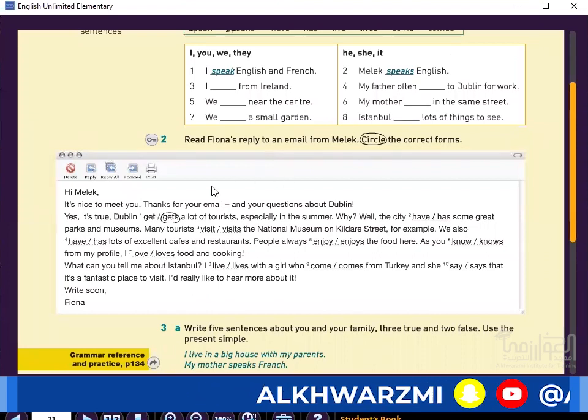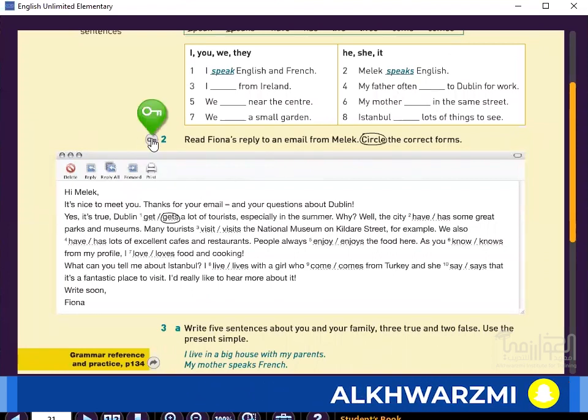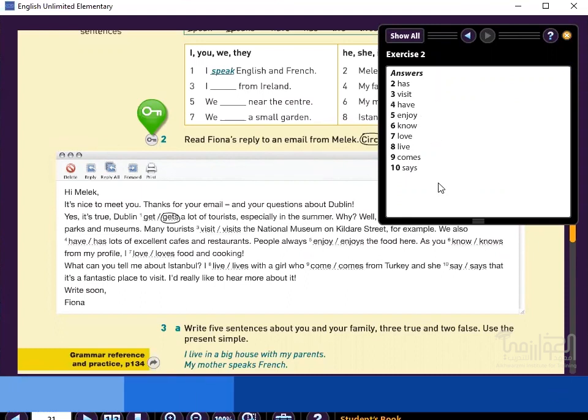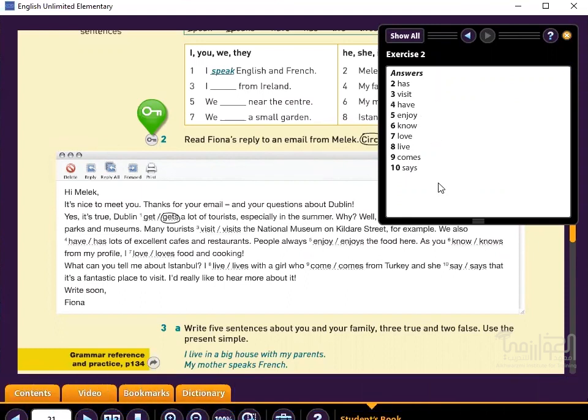Now, let's look at the answers. So we have the answers here. You can check your answers with these. And it will be good to have a notebook with you, a daftar, to write every answer. Okay, it's important to take a notebook. Write everything in the notebook before you check the answers with these.